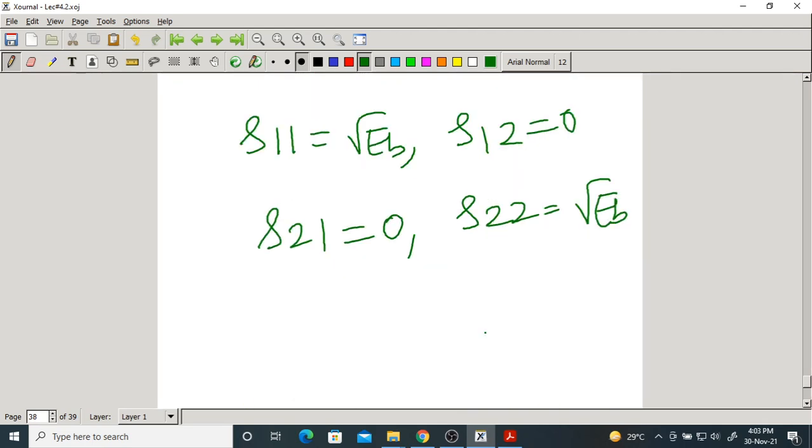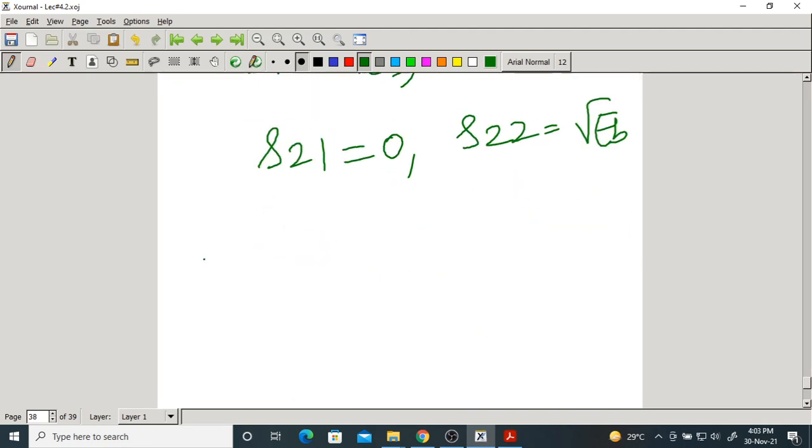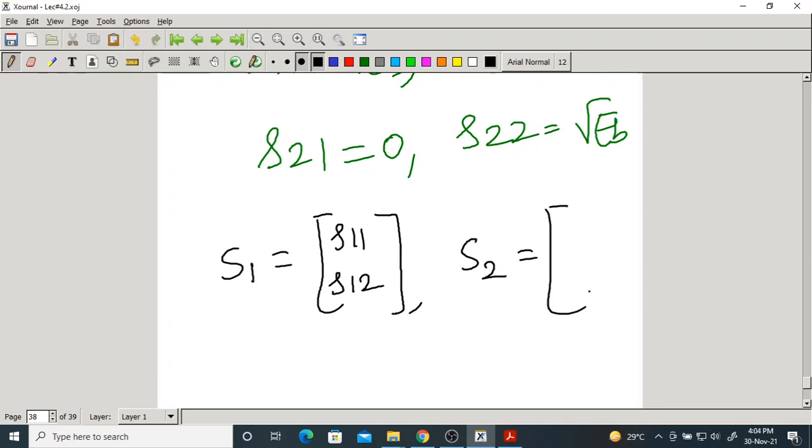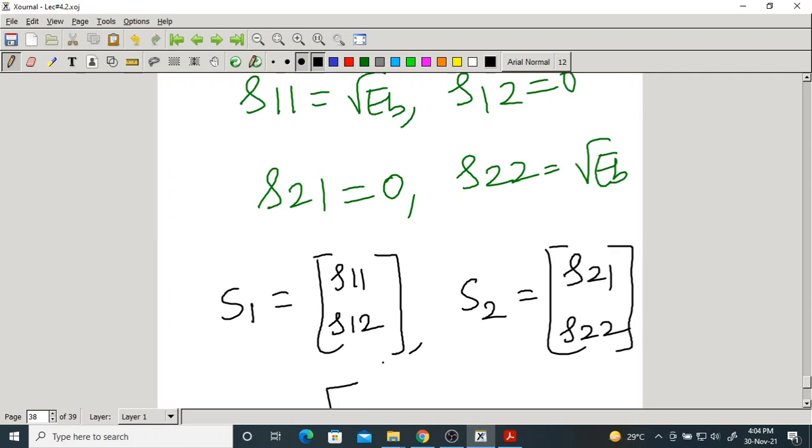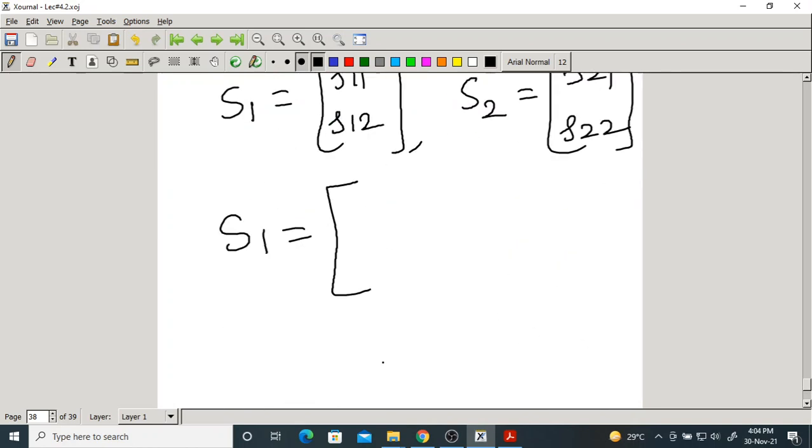Now, you know already a signal vector S1. It contains n elements, here 2 elements, S11, S12. Signal vector S2 contains 2 elements, S21, S22. What are the signal vectors S1, S2? S1 is equal to S11 root Eb, S12 0, that is, root Eb and 0.